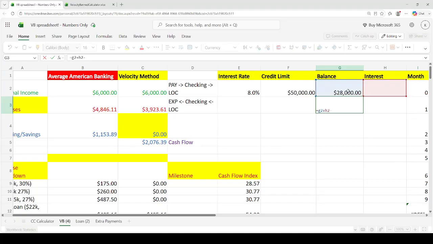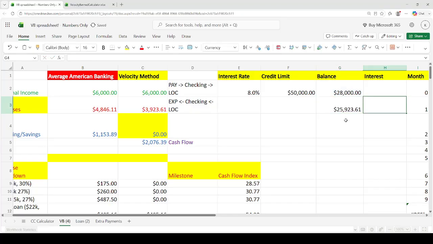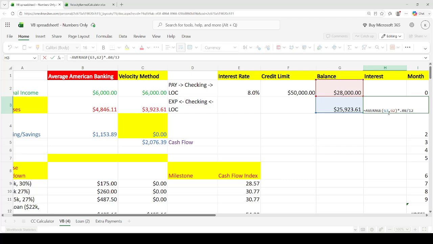what we do is take the previous month's balance, plus the previous month's interest, minus our cash flow. Then we take the average daily balance, multiply it by the interest rate, and divide by 12. That's how we get the interest for the month. If you don't know how minimum payments work with lines of credit, it's usually just the interest that you have to pay, or just the interest and a little bit of principal.